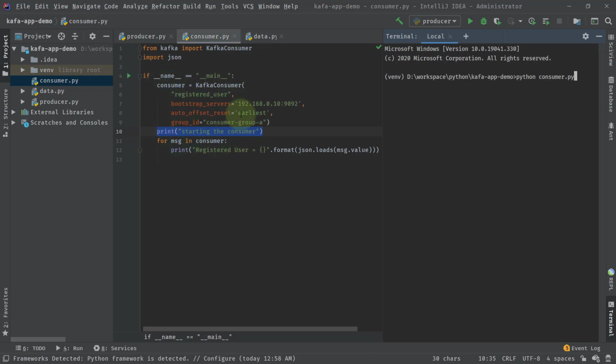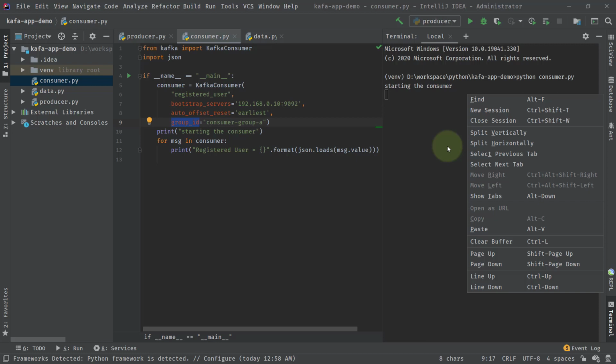here. So it will start the consumer, and the most important thing is what? The group ID is consumer group A. So I'll just run this file. Fine. So it is started, and it is saying what? Starting the consumer, which is this log, right? Since we haven't published any messages, there's no log write as of now.